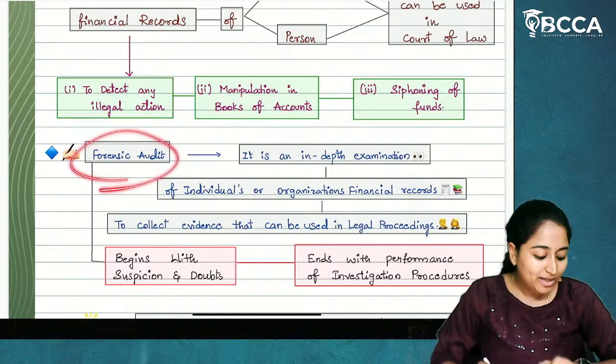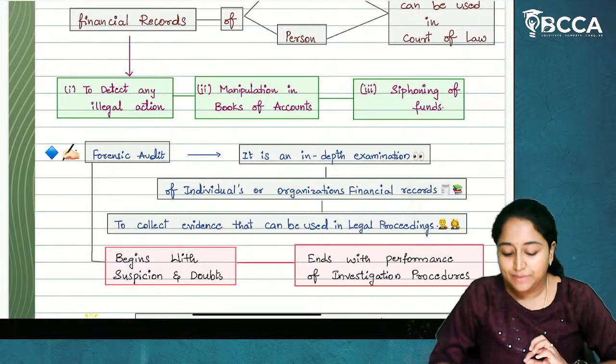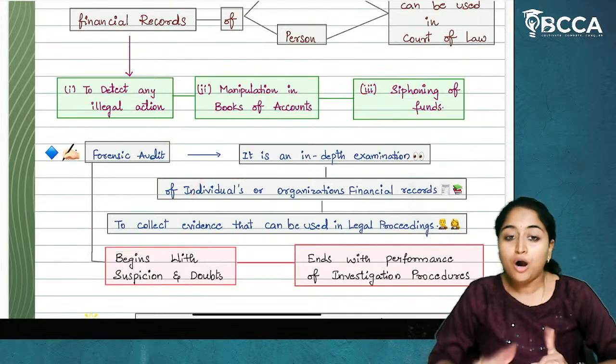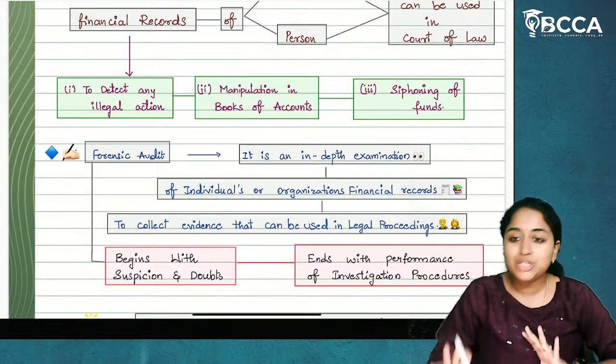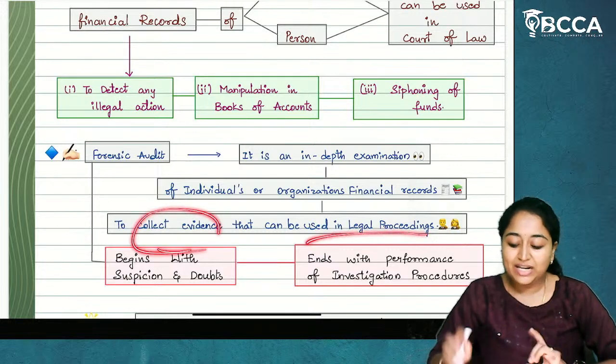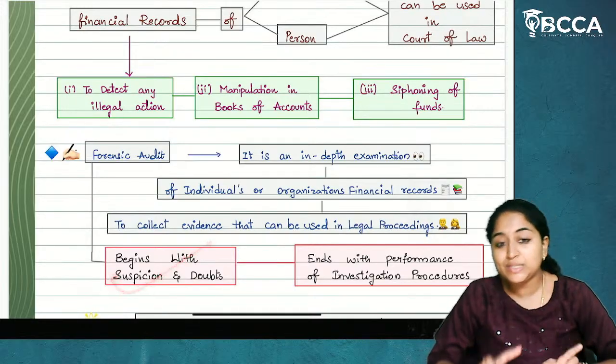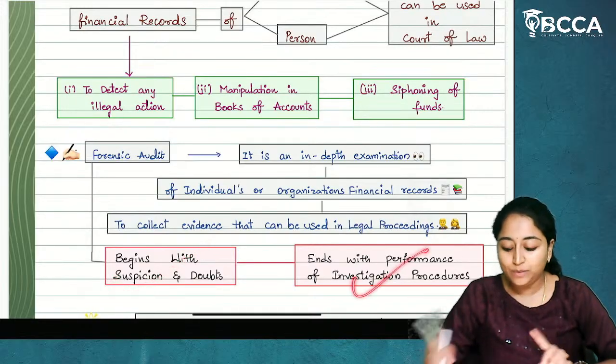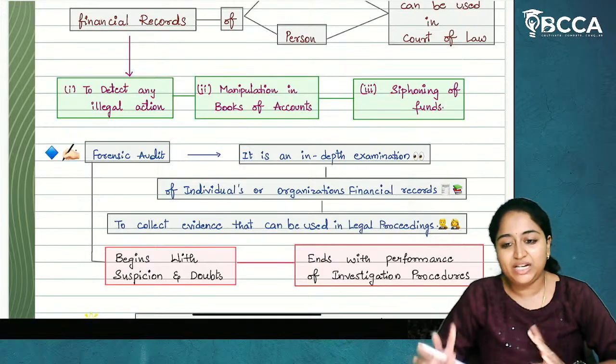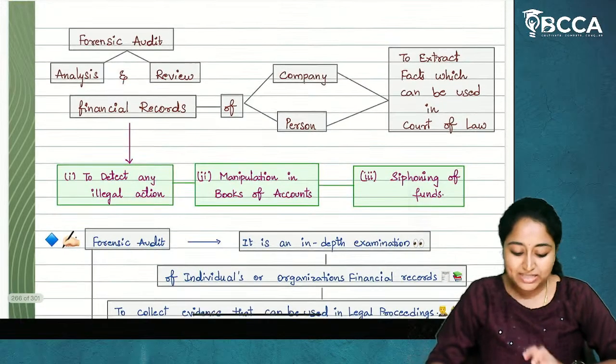What is forensic audit? Forensic audit is an in-depth examination of individuals' or organizations' financial records to collect evidence that can be used in legal proceedings. Forensic audit will begin with suspicion and doubt, and it will end with the performance of investigation procedures. I hope it is clear.